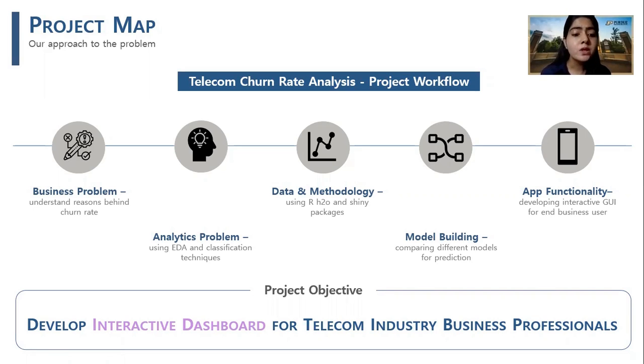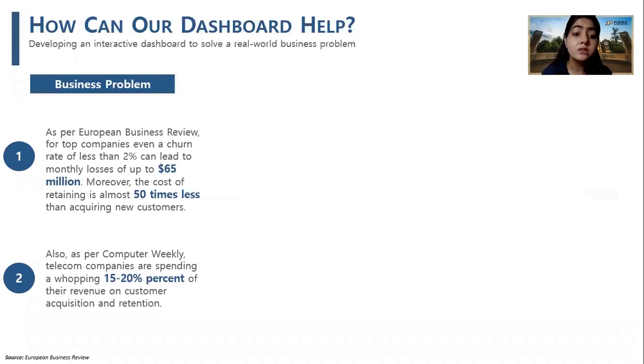Our business problem: churn rate is one of the major costs for any telecommunication company. As per the European Business Review, even a churn rate under 2% can lead to losses of $65 million per month from churn only. The objective of our project is to provide an interactive dashboard to understand the reasons behind churn rate in different customer segments and generate predictions to minimize the churn rate in the future.